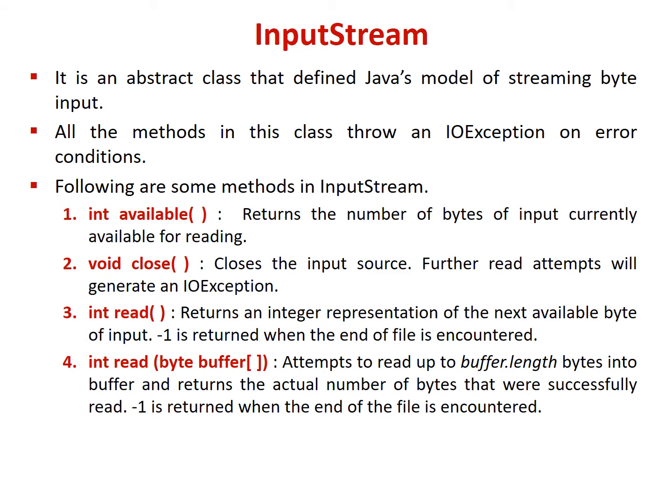Then one more read method with a byte array parameter attempts to read up to buffer.length bytes into buffer and returns the actual number of bytes that were successfully read. -1 is returned when the end of the file is encountered.